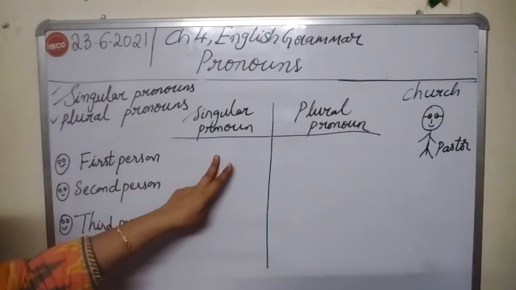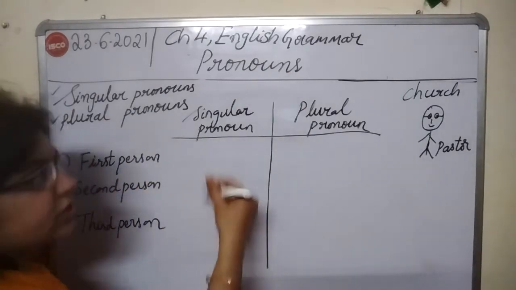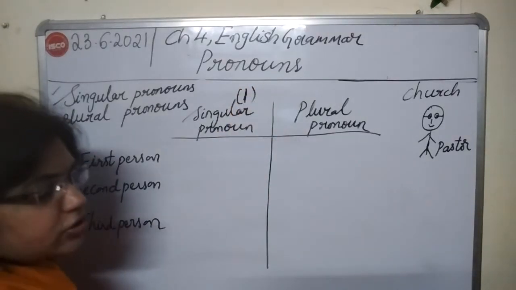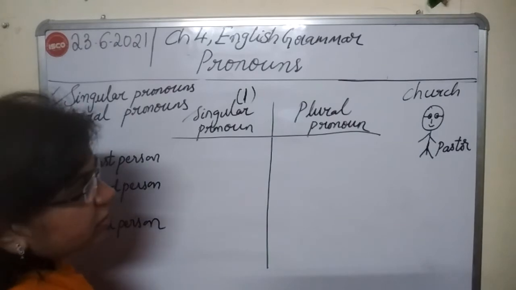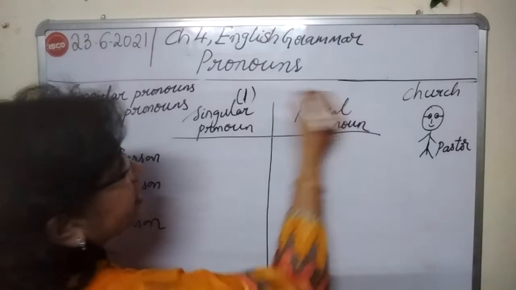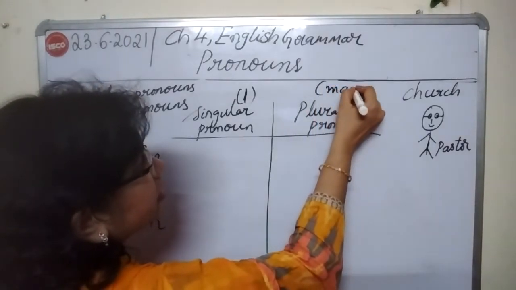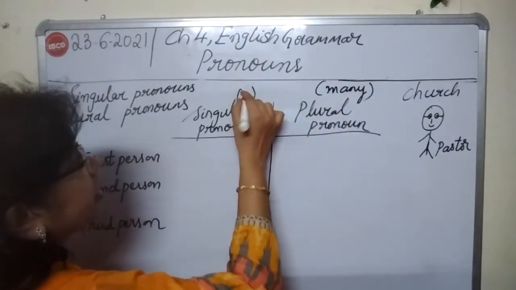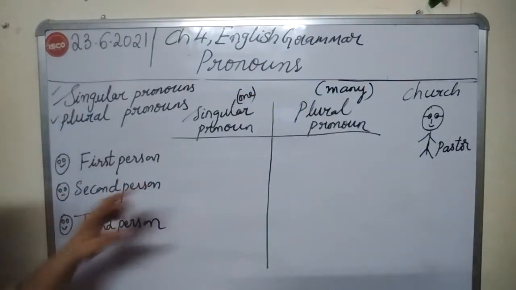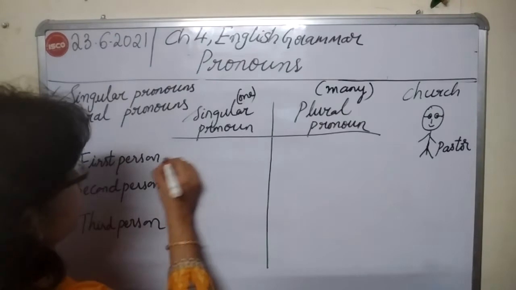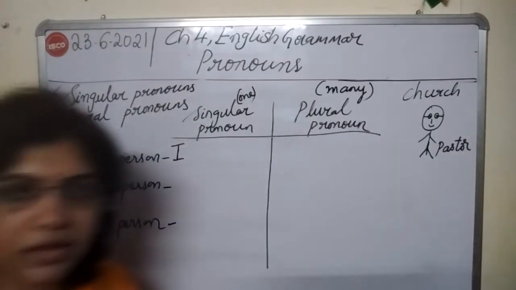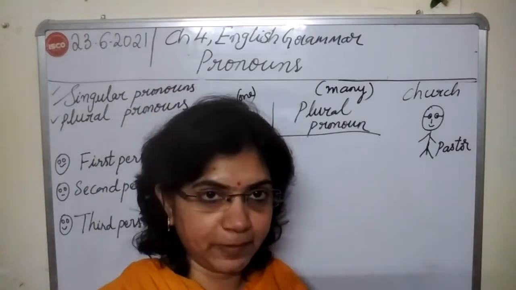Now in first person, I am telling singular pronoun. Singular pronoun is only one. We use singular pronoun to replace a singular noun, and plural pronoun replaces a plural noun. Plural is many. Here one and here many. Okay? One and many. So the first person is I.